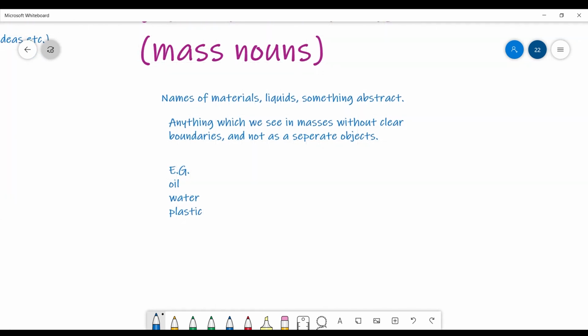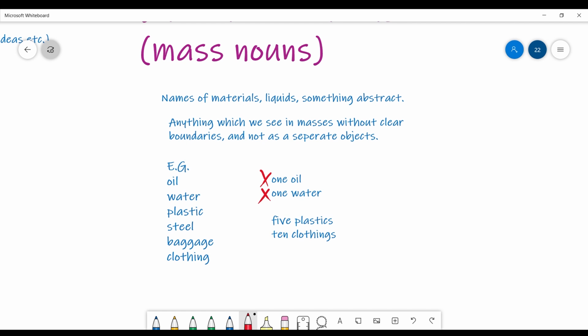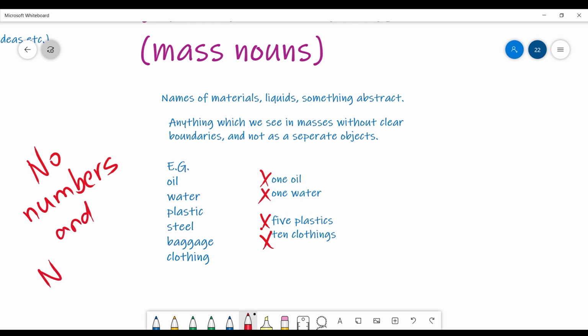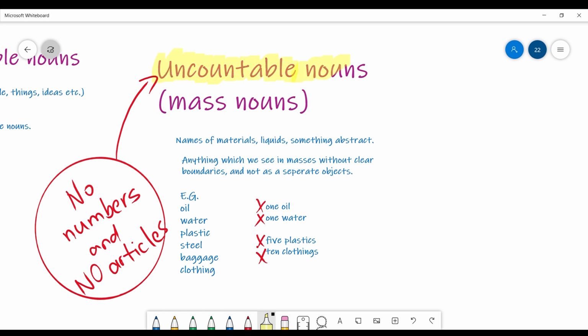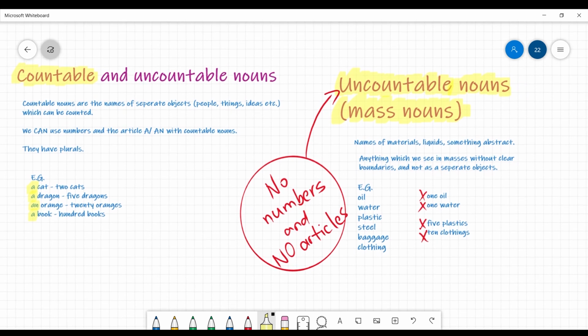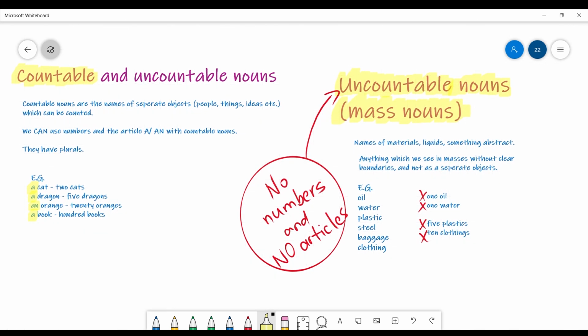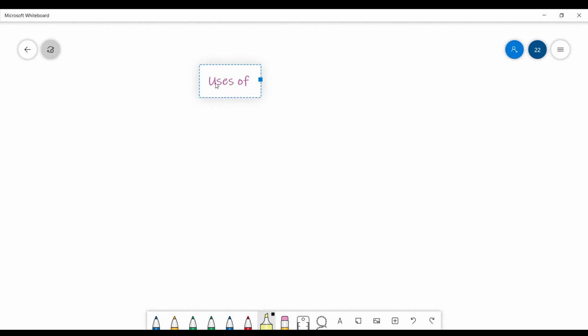Those are oil, water, plastic, steel, baggage, clothing. We cannot count them. We don't say 1 oil, 1 water, 5 plastics, 10 clothings or so. We cannot use numbers with them, and we use no articles with uncountable nouns. Or once again, in other words, mass nouns. So countable nouns, let's use article a or an. Uncountable nouns, no numbers, no articles.